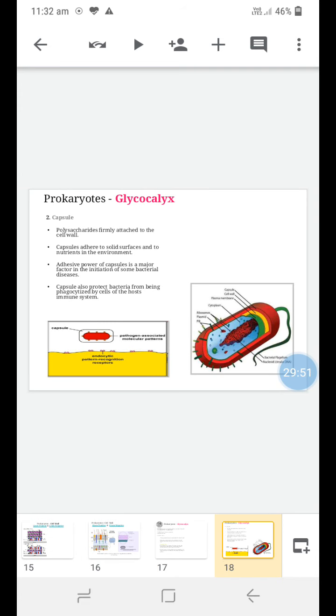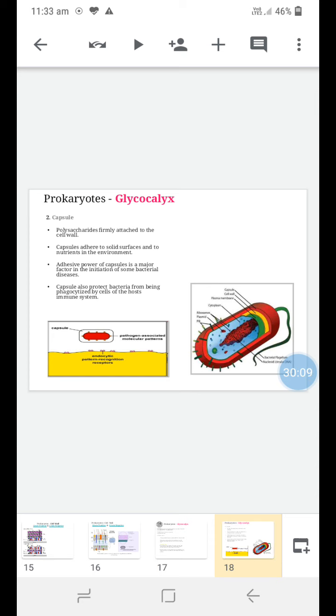Another layer is the capsule. Both the slime layer and the capsule are glycocalyx in nature. The capsule is a polysaccharide which is firmly attached to the cell wall. It also helps the prokaryotic cell or bacteria to adhere to solid surfaces and to nutrients in the environment.